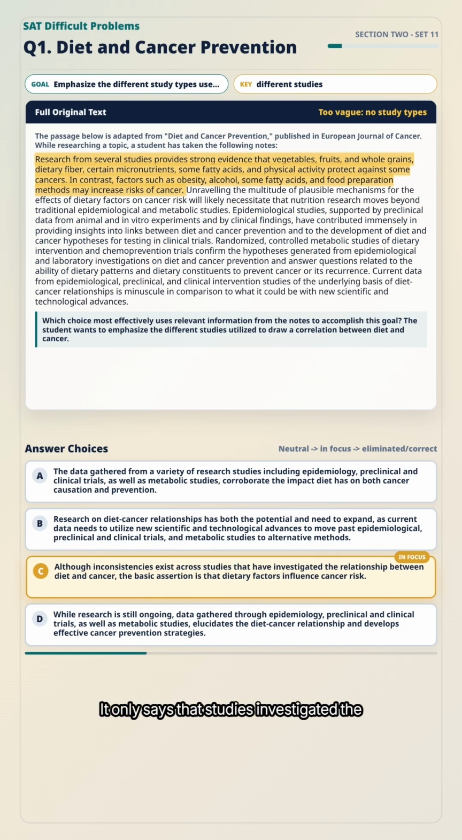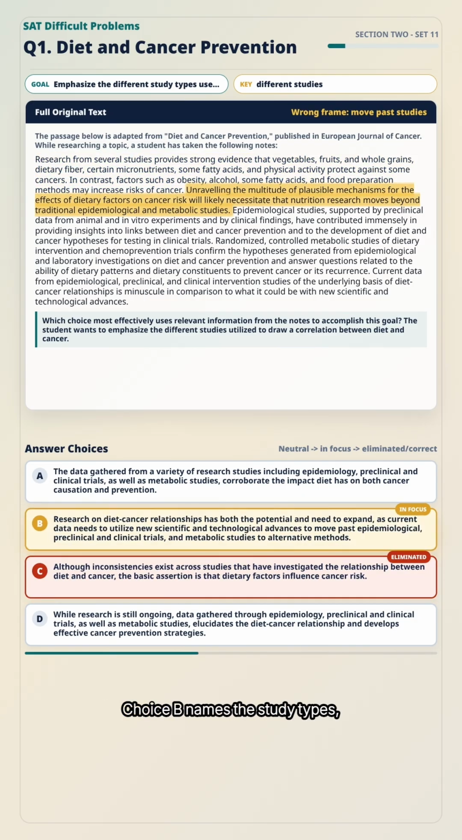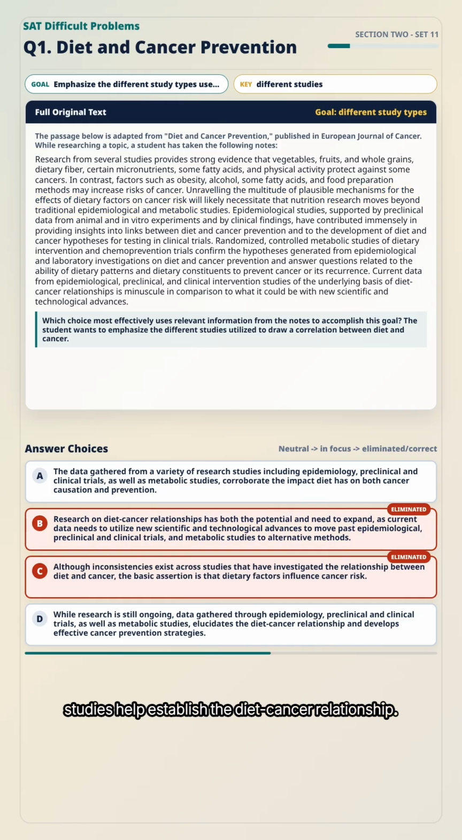It only says that studies investigated the relationship between diet and cancer, but it does not name any specific types of studies. Since the goal is to emphasize the different studies used, choice C does not do enough. Choice B names the study types, but it frames them incorrectly. It says research needs to move past epidemiological, preclinical, clinical, and metabolic studies. That shifts the focus toward the limitations of those studies, not toward how those studies help establish the diet-cancer relationship.